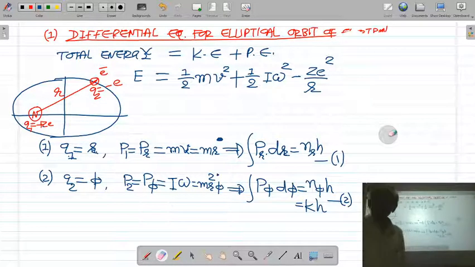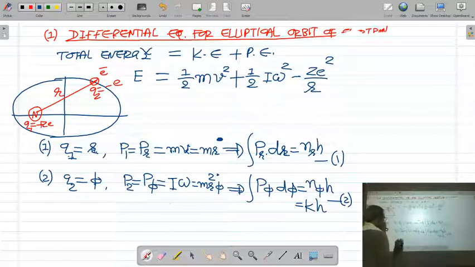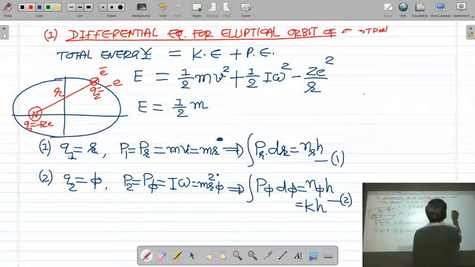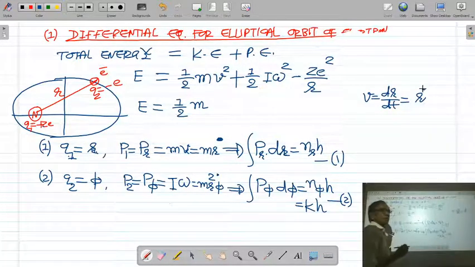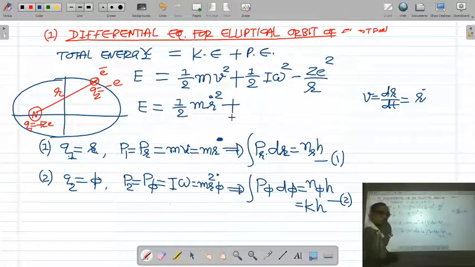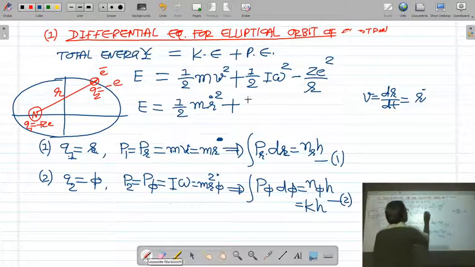Okay. Now you know very well that this V is the linear velocity of the electron, and the linear velocity of the electron V is defined by dr by dt, denoted by r dot. So instead of v square I write r dot square plus 1 by 2.